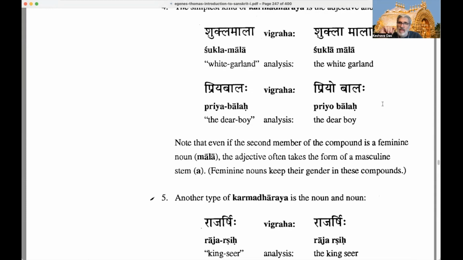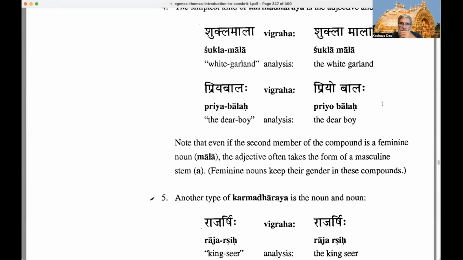Especially if it comes at the end, it's going to keep its gender. But he's suggesting Shukla is a feminine noun? I don't know that it is. Anyway, but he says here it's possible.